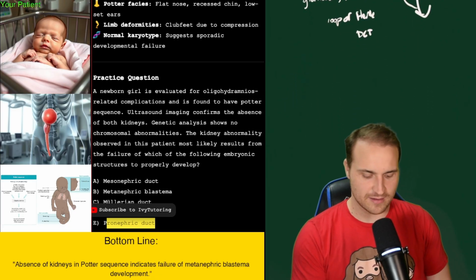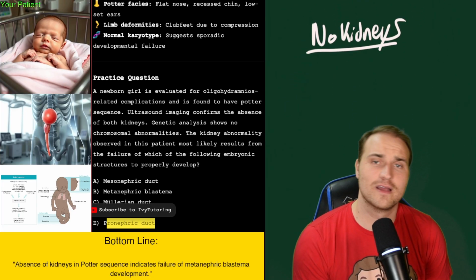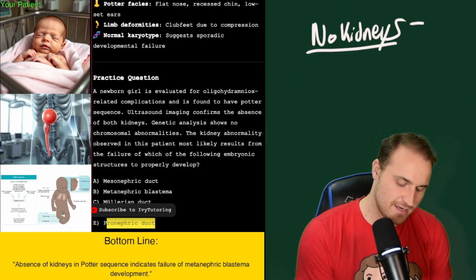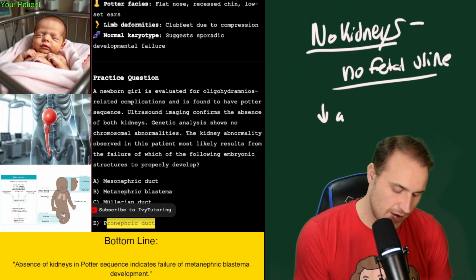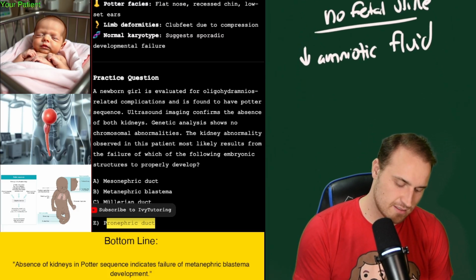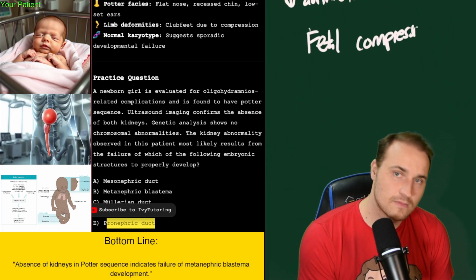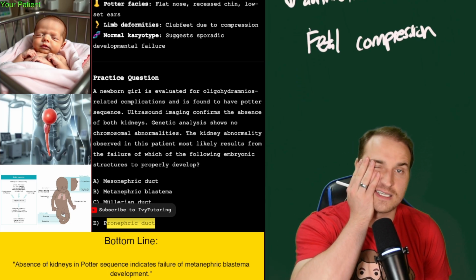That's why it's Potter's sequence. It starts out with no kidneys. No kidneys. Reminds me of a Studio C sketch. And no kidneys means no fetal urine. No fetal urine means low amniotic fluid. If you give a mouse a cookie, low amniotic fluid leads to fetal compression. You don't have that buffer anymore. There's no cushioning. And so you get the flattened face and the limb deformities and the clubbed feet.